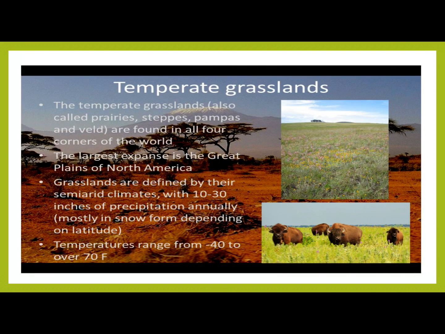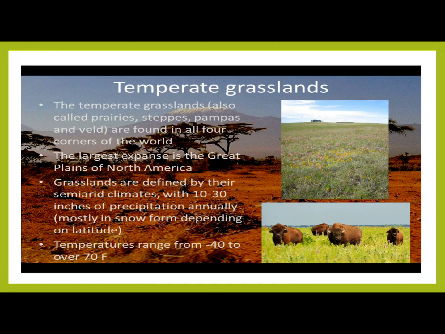Now we will talk about temperate grasslands. Dear students, temperate grasslands are found in the temperate regions. These grasslands have different names in different regions, like prairie in North America, steppe in Central Asia, pampas in South America, and velds in South Africa. The largest expanse is the Great Plains of North America.